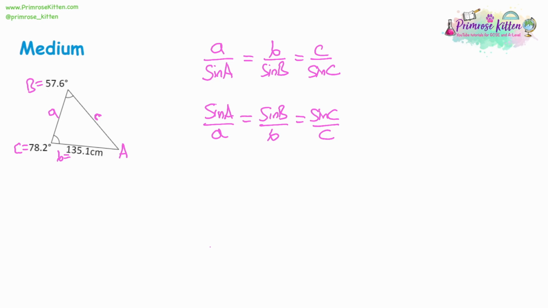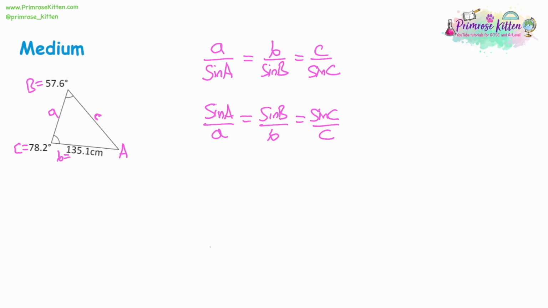easier rearrangement later on. So for this question, we actually want to use the top arrangement with the sines on the bottom for the denominators, because we've got 2 angles, so we're going to get a full set of angles for the denominator. In the previous question, we had 2 sides, so then the bottom arrangement where the sides are on the denominator made more sense.